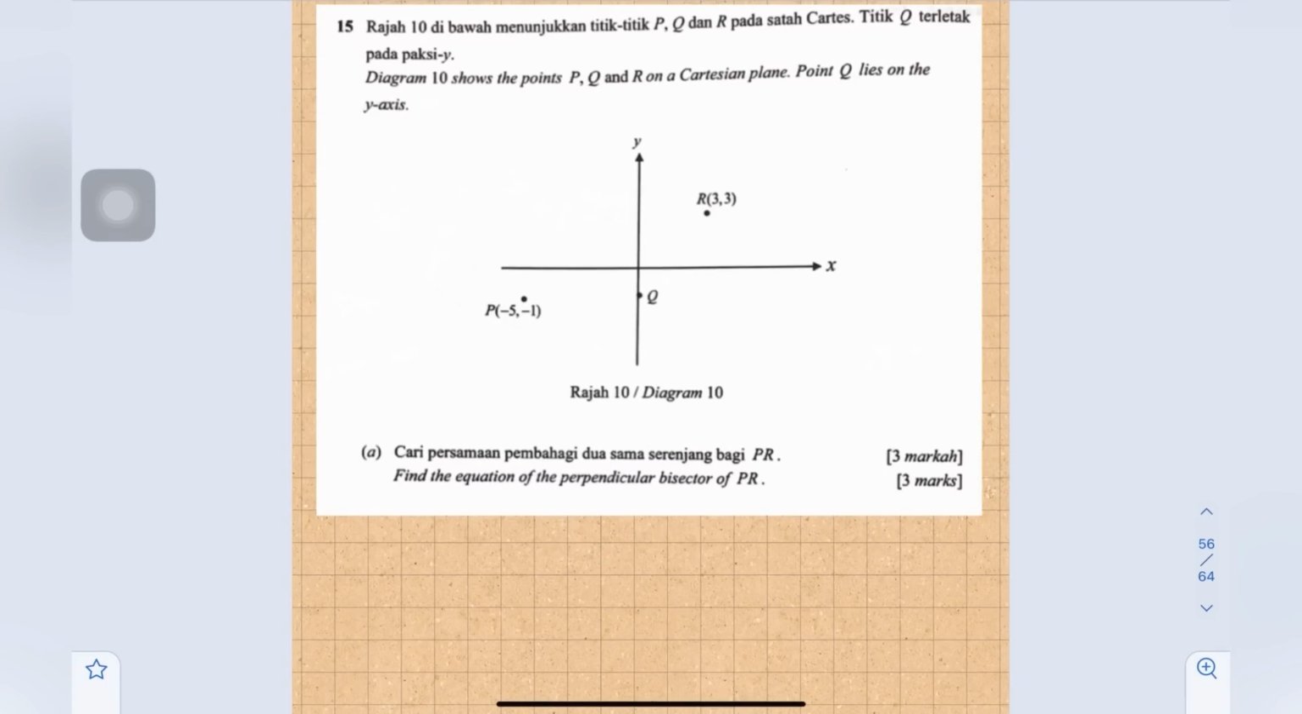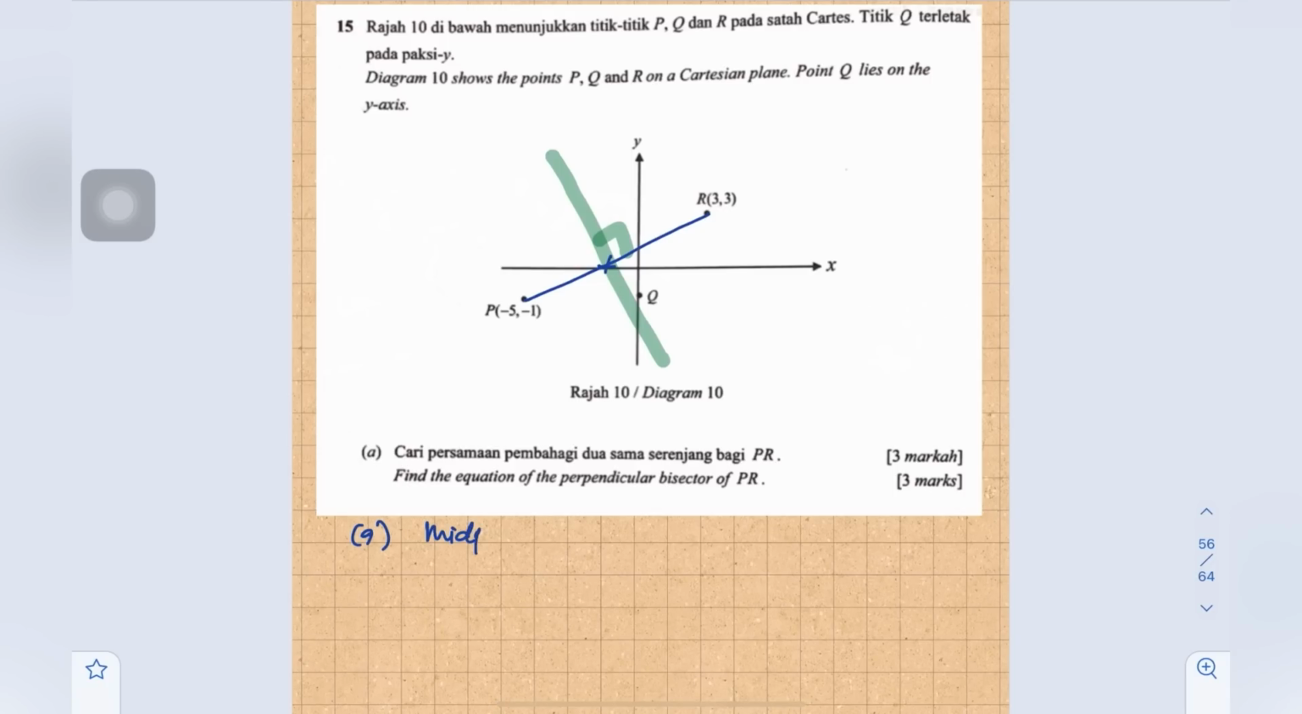Question 15. Diagram 10 shows the points P, Q and R on a Cartesian plane. Point Q lies on the y-axis. A. Find the equation of the perpendicular bisector of PR. We have PR here, so we are going to find the straight line that makes 90 degrees and passes through the midpoint. First of all we have to find the midpoint.